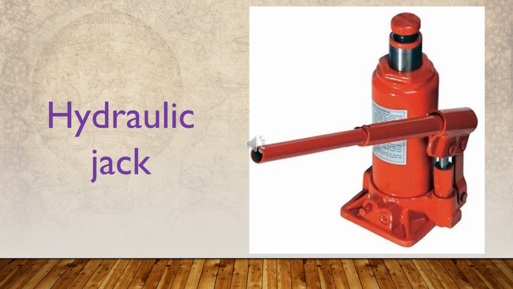The hydraulic jack also operates on the principle of pressure transmission. Here also a force is applied on a small piston. The pressure caused in the oil by this force is transmitted to the large piston through the oil. Then that side of the vehicle is lifted.